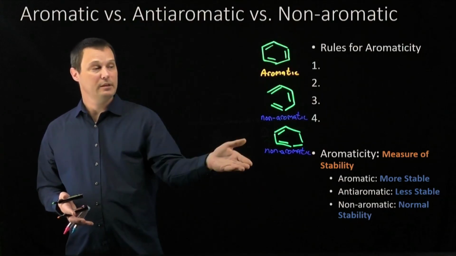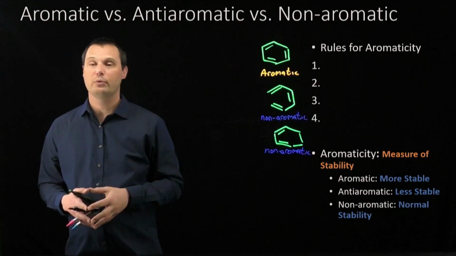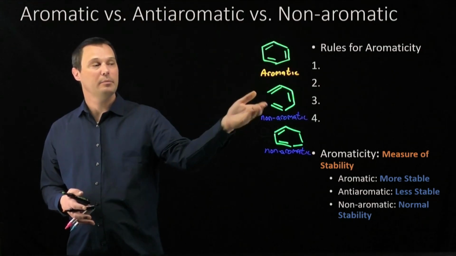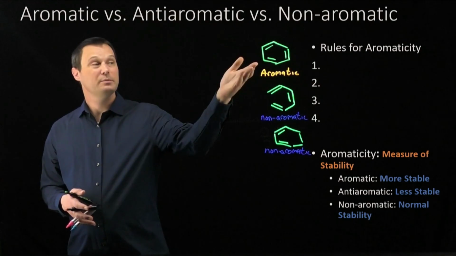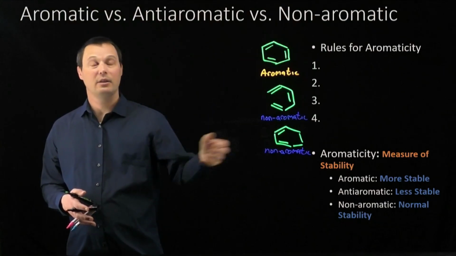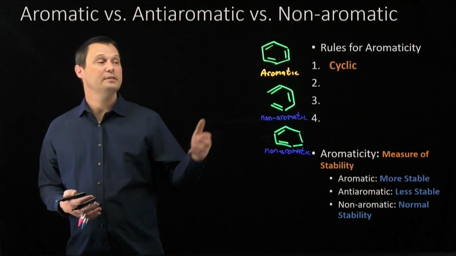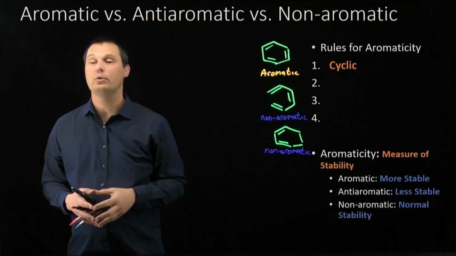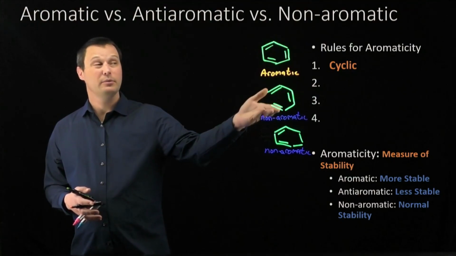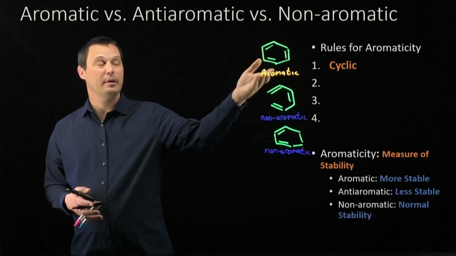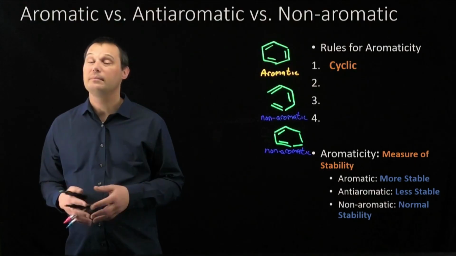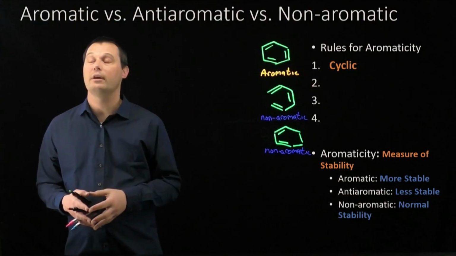So can you spot the difference between these molecules and help me predict some of the rules? Why is benzene aromatic but not 1,3,5-hexatriene? Why is benzene aromatic but not 1,3-cyclohexadiene? The first rule of aromaticity is a molecule must be cyclic in order to be aromatic. Acyclic molecules, no matter how similar they may look to aromatic molecules, will never be aromatic. Being cyclic is the first rule in our rules for aromaticity.